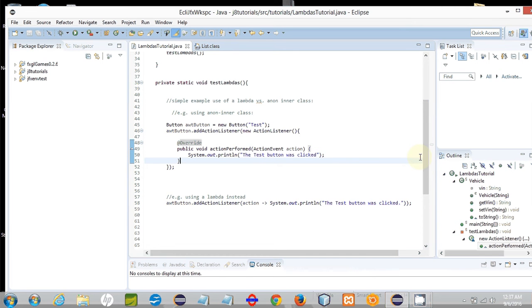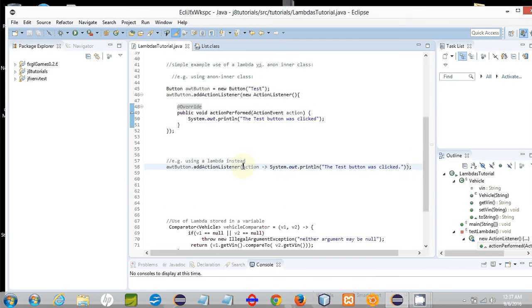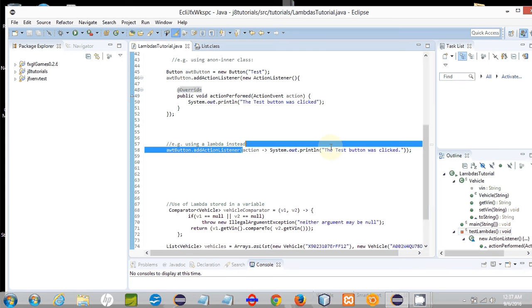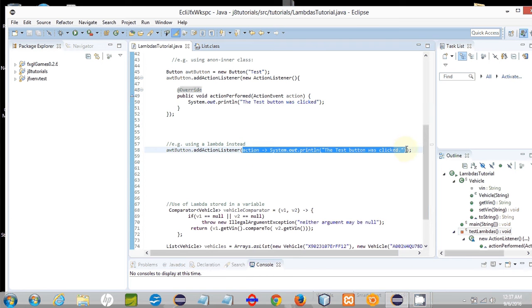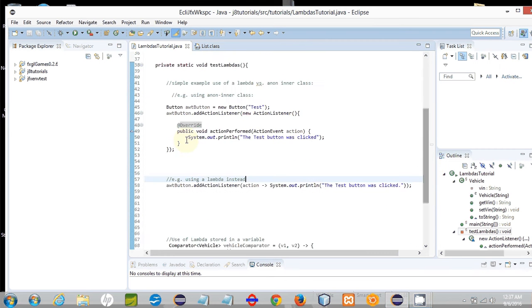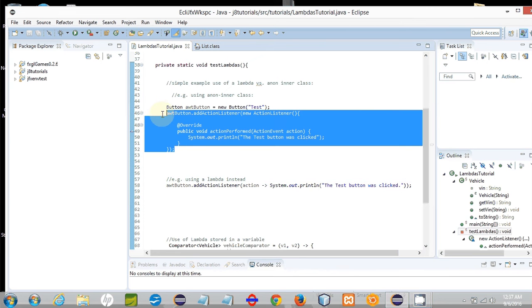Down below, I'm using a Lambda expression instead. And by using the Lambda expression, you see that to System.out.println a message when one of these action events is received, we can code that in just one line. But you do have to use a quite different syntax, which may look a little unfamiliar to you, and I'll go over this syntax. So let me delete the anonymous inner class approach so it doesn't confuse anybody.